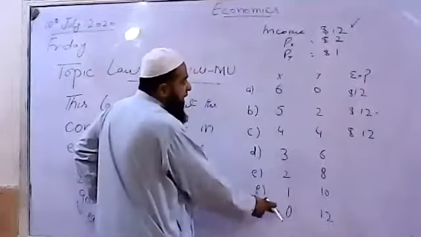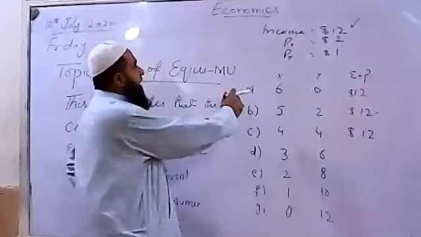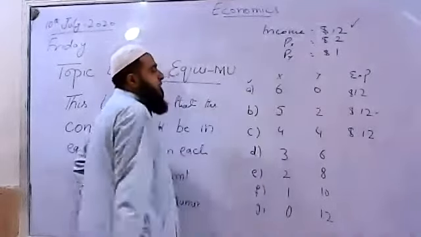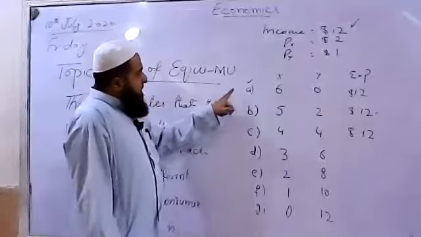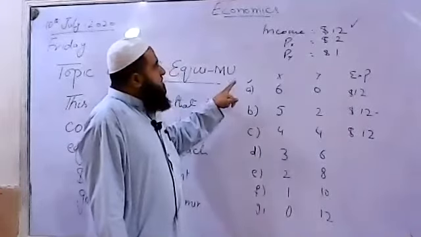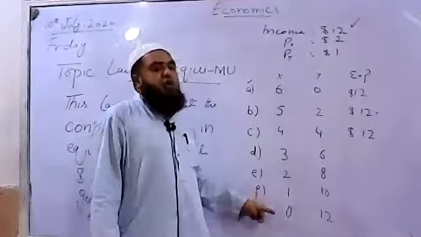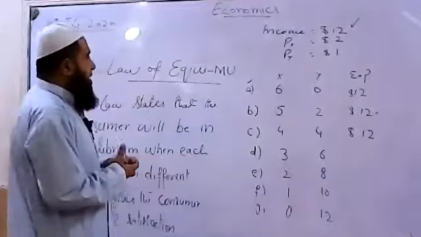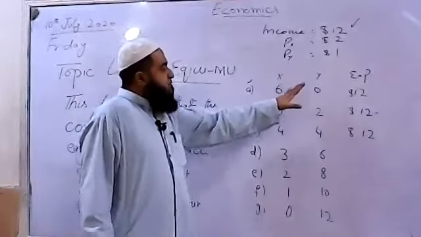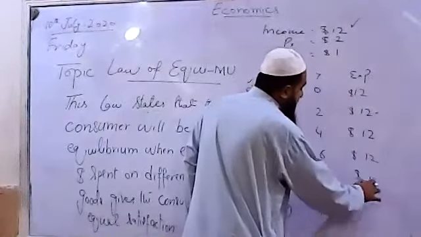When we find the last bundle, the extreme condition is that all income is spent on commodity Y and nothing of X is consumed. And the other extreme condition is when all X is consumed but nothing of Y. So all the bundles are equally affordable to the consumer if he spends all his income on different consumption bundles. These are affordable bundles to the consumer. He is able to buy all these bundles within his income, and his expenditure will be equal to $12 for all these bundles.